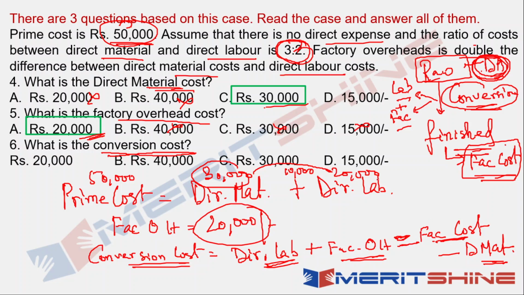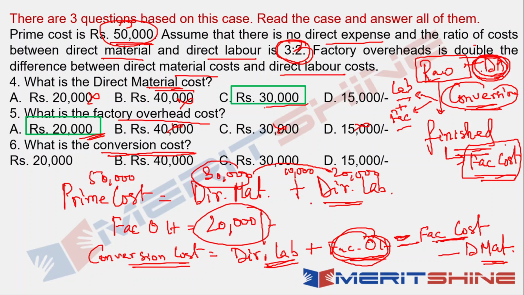Okay, right? Now in this case, do I have direct labor? Yes, I do have direct labor. And along with direct labor, what has to be added? The factory overhead.